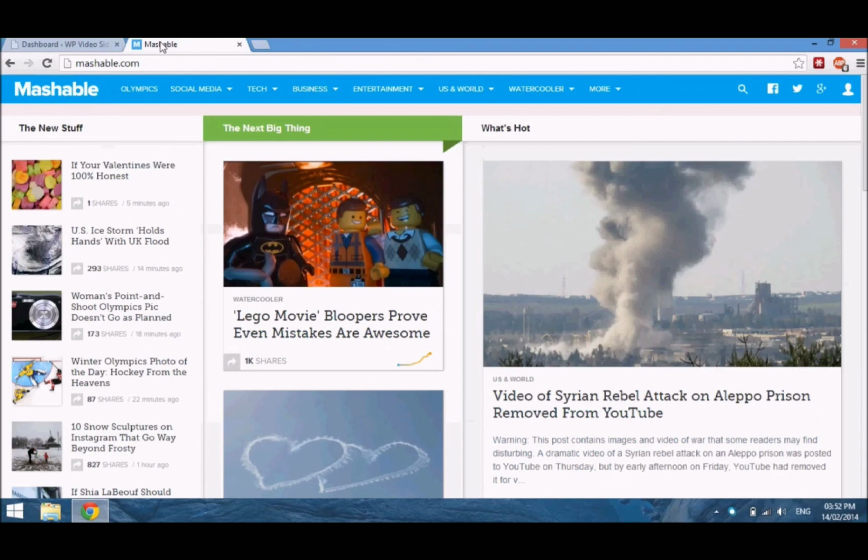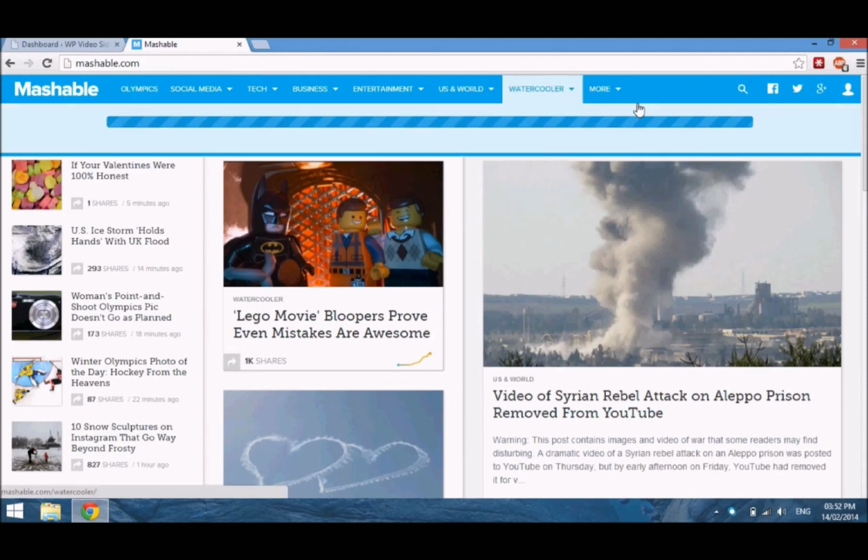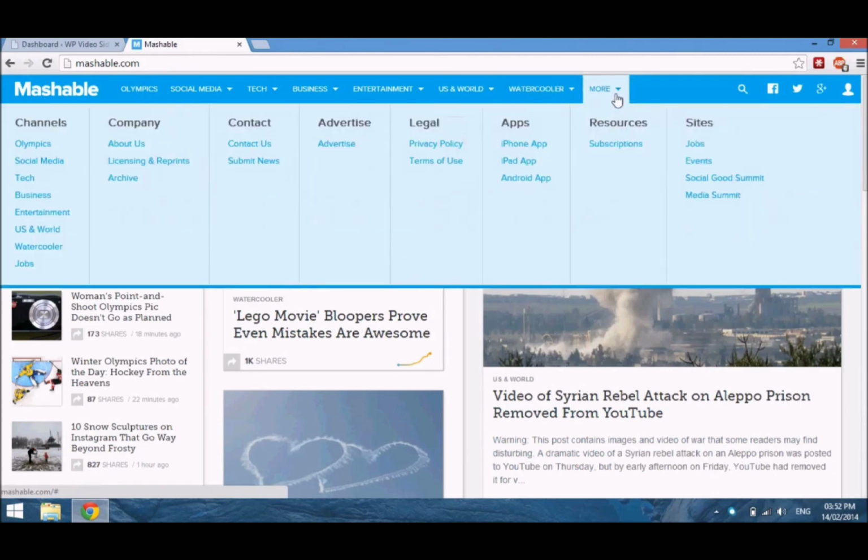So if we go to this very popular website, if you look along the top here in our menu, pages like your privacy policy, about us, contact, these are pages, and the information on these pages doesn't change very often, and usually you wouldn't allow comments on these pages.